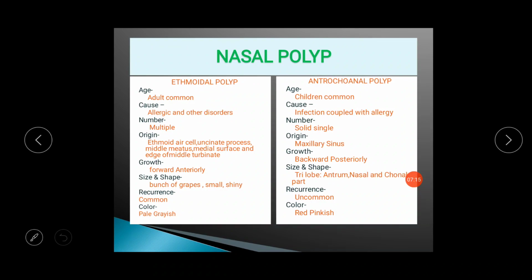Usually antrochoanal polyp is divided into three parts. The antral part is situated in the maxillary sinus, the nasal part is situated in the proper nasal cavity, and the choanal part is situated in the nasopharynx, and it will come into the oropharynx. Whenever an antrochoanal polyp is removed with surgery, recurrence is uncommon.